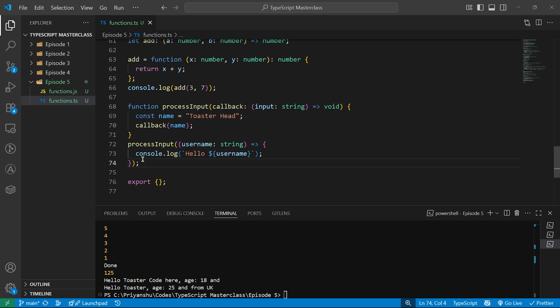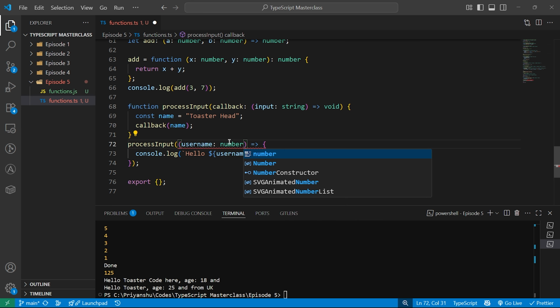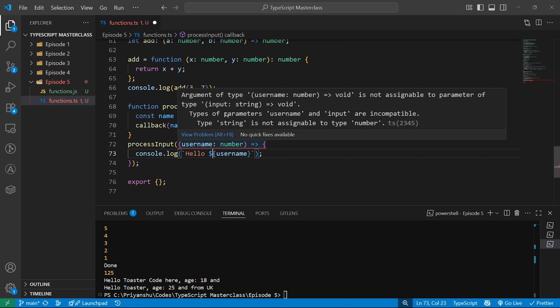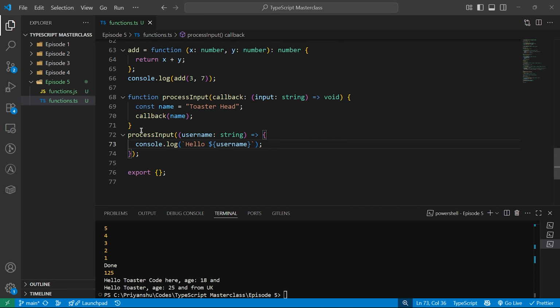So what I did here, this callback parameter and return type must match the expected type. Here this callback is of type string, so the username is of type string. I cannot do this of type number. See, it gave me an error here: argument of type username number void is not assignable to a parameter of type input string. Okay, so it should match. The callback parameter and return type must match the expected type, and TypeScript will scream at you if you try to pass the wrong shape.